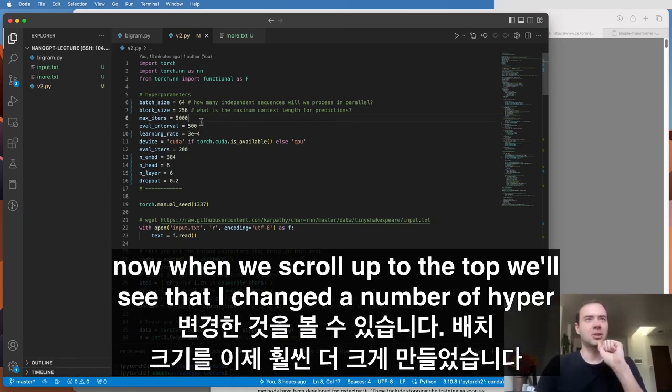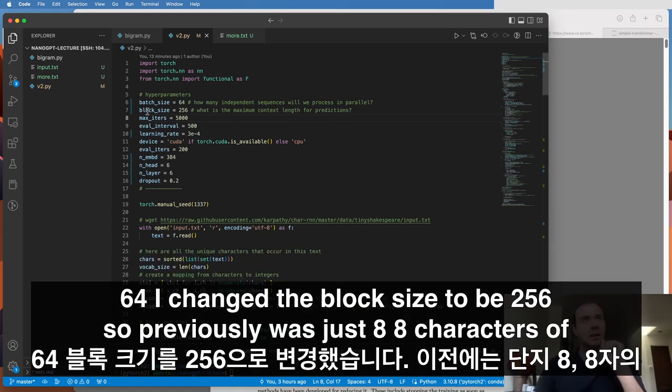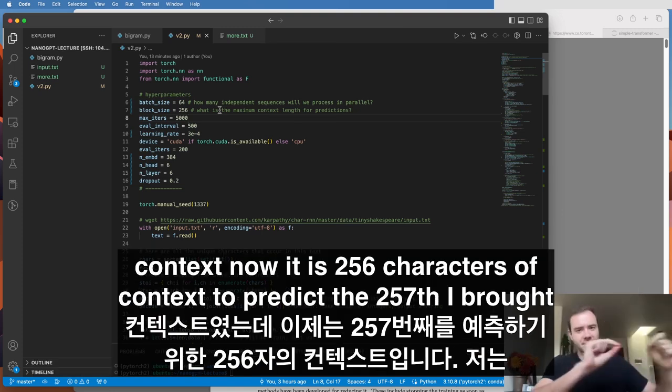So now when we scroll up to the top, we'll see that I changed a number of hyperparameters here about our neural net. So I made the batch size be much larger, now it's 64. I changed the block size to be 256. So previously it was just 8 characters of context. Now it is 256 characters of context to predict the 257th.